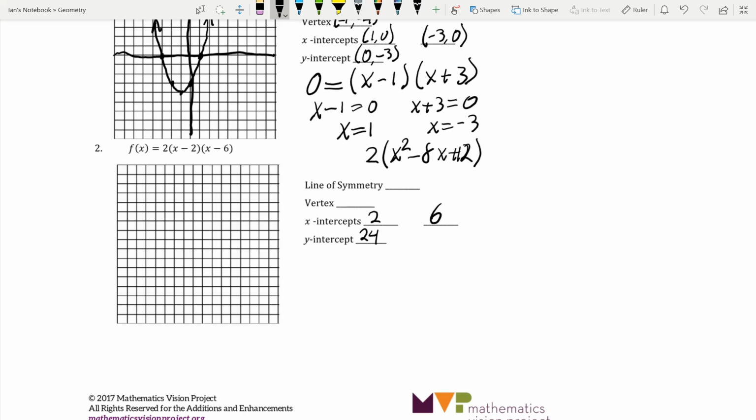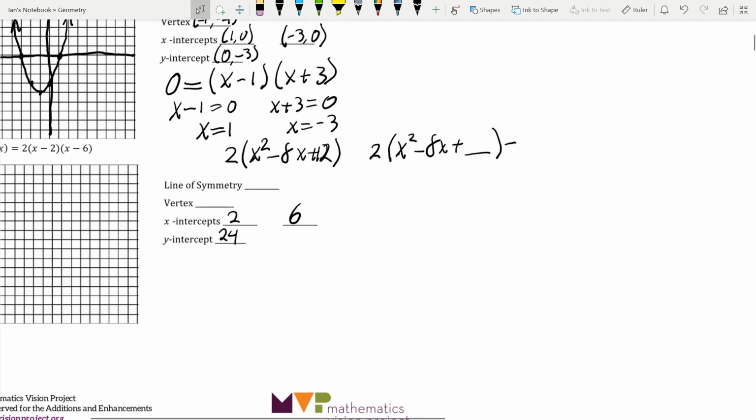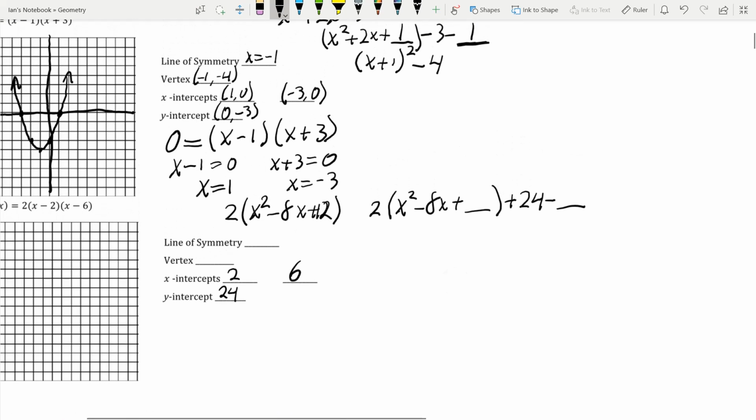And now from here, what we're going to do is we're just going to pull this positive 12 out, and we're going to put it out here. So we're going to get 2 times x squared minus 8x plus something, minus, and when we move it out, we have to multiply it. Or sorry, plus 24 minus that same something.